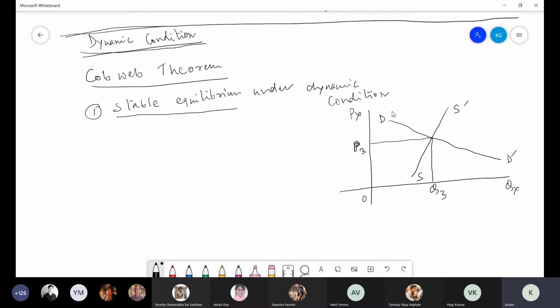Now, see here, initially your equilibrium position is here. You can name it E or something like that. And equilibrium price is P3 and equilibrium quantity is Q3.